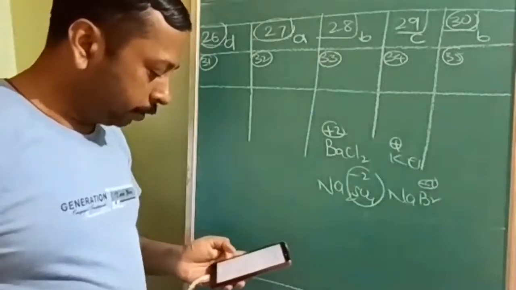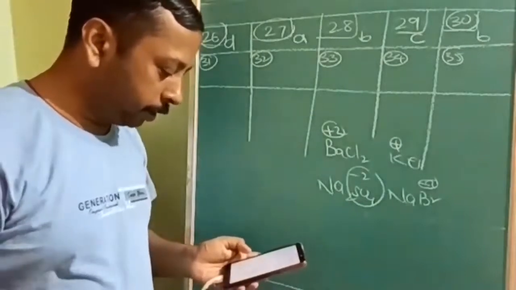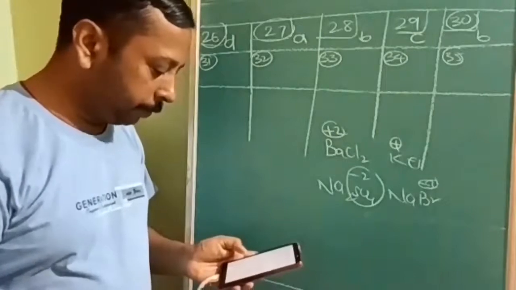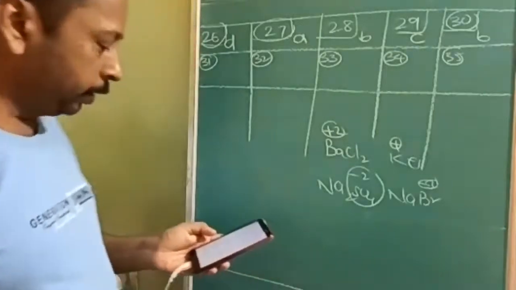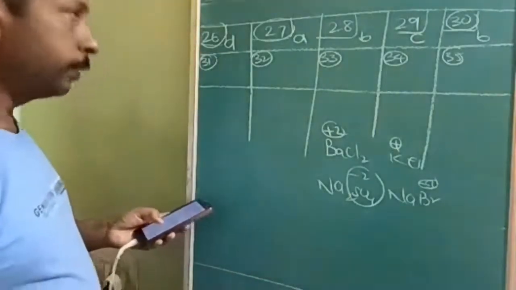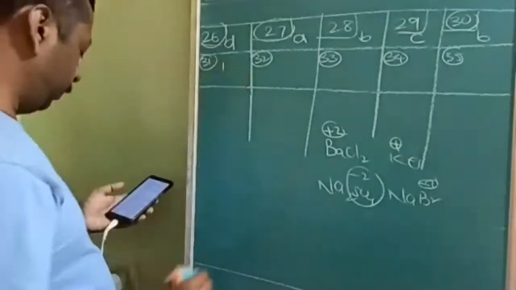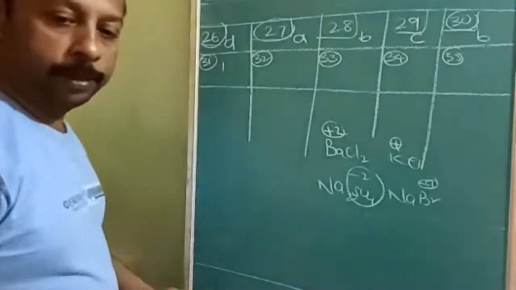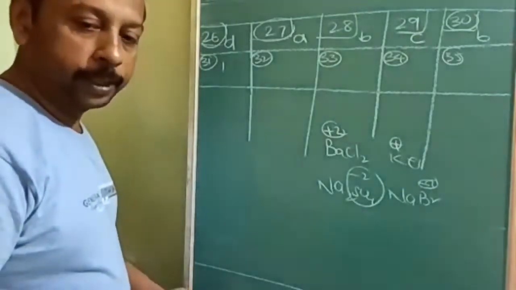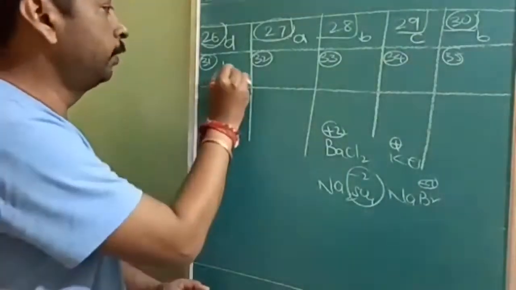Understood? Next, the Brownian movement, or the path of the particle. Very easy question. What will be the answer? Zigzag movement. So B will be the answer. Zigzag motion. 31 will be B.